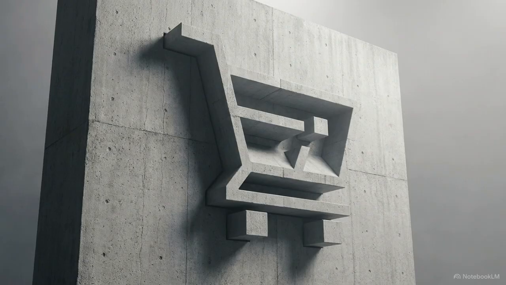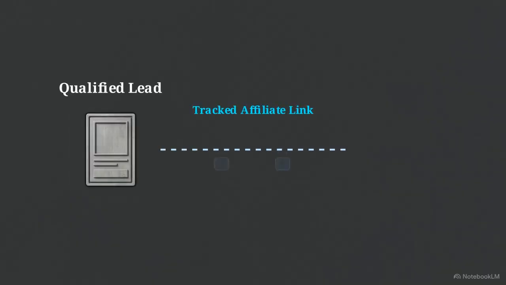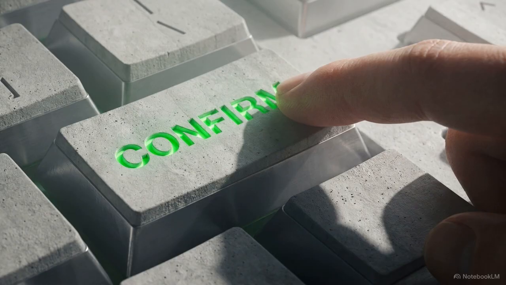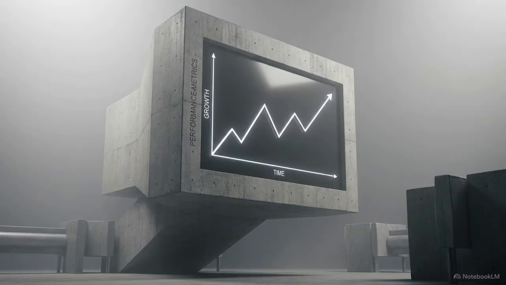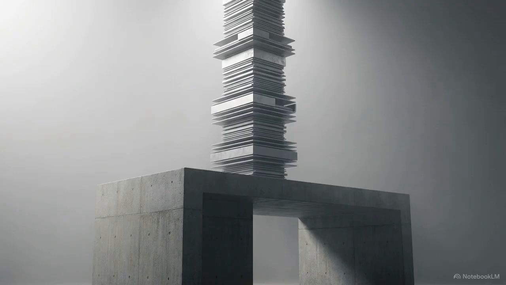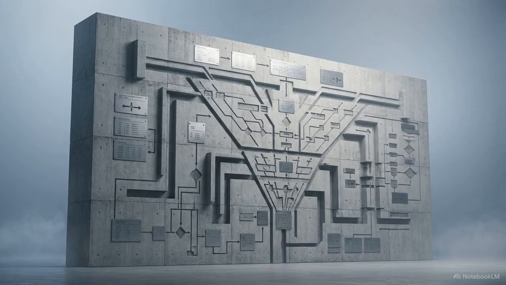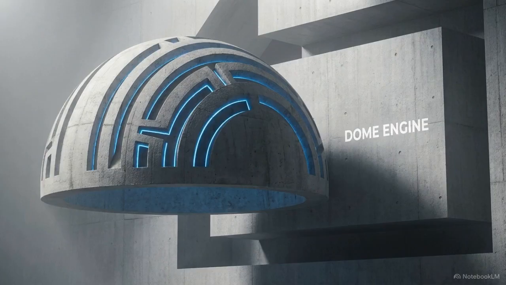Monetization is built right into this output. Recommended products are paired with tracked affiliate links, routing the user directly to a retailer's checkout page. Executing this high-intent interaction demonstrates the viability of AEO architecture, avoiding the high overhead and manual content requirements of traditional coaching funnels. Deconstructing the DOME architecture reveals how this works under the hood.